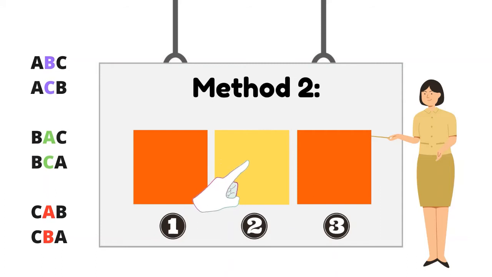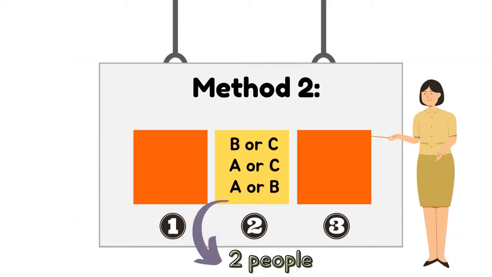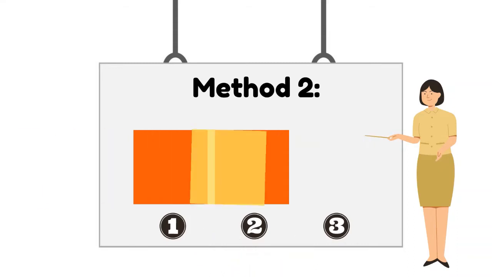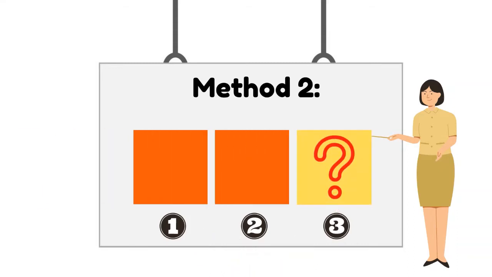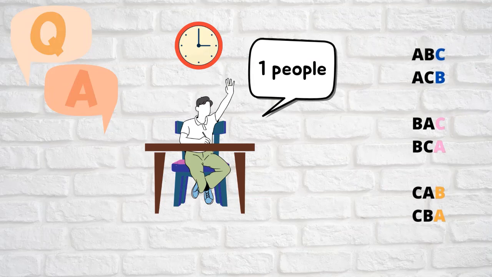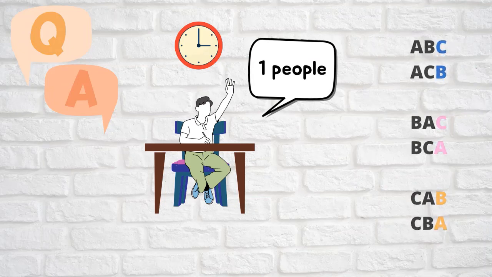It is 2 people, either B or C, A or C, or A or B, because we already chose 1 person out of 3. Teacher Annie asked students whether they can guess how many different people could sit in the third seat. Ahmad answered, 1 person is left, as we already arranged 2 people out of 3.